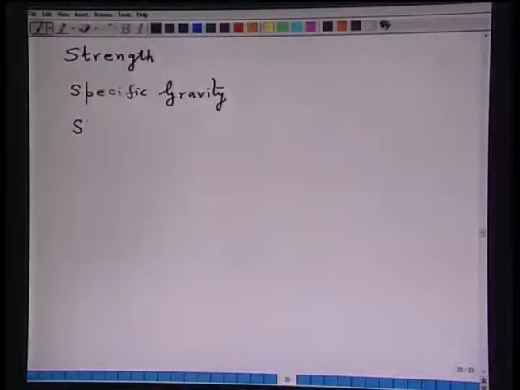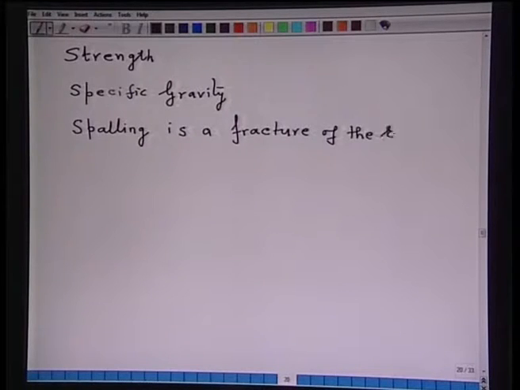Another very important property is the spalling. Now, spalling is a fracture of the refractory due to temperature gradient.